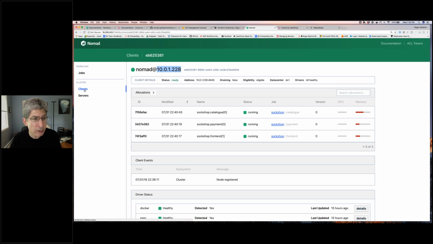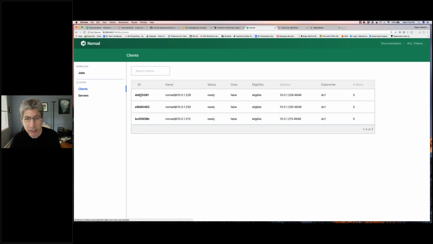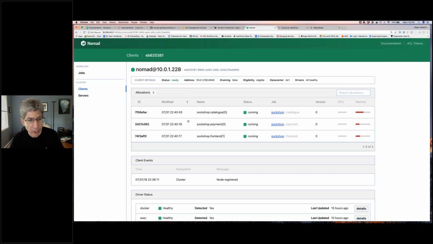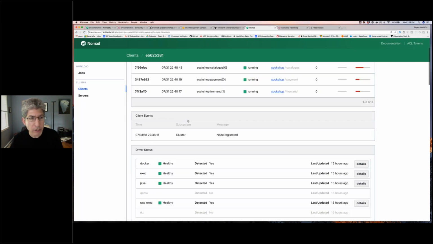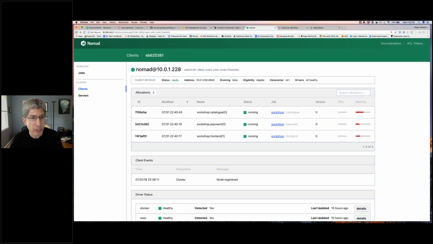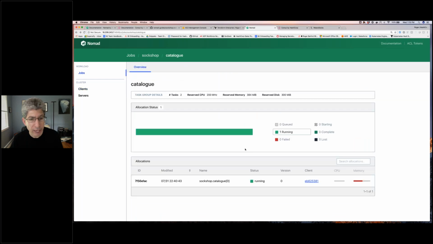Now, by the way, I could have figured that out a different way. I probably could have come into the client if I picked the right one, and I could have seen what things are running on it as well. But in any case, that was the one I did. So if I just go back a screen, 10.0.1.228 was the client that's running the catalog in particular.